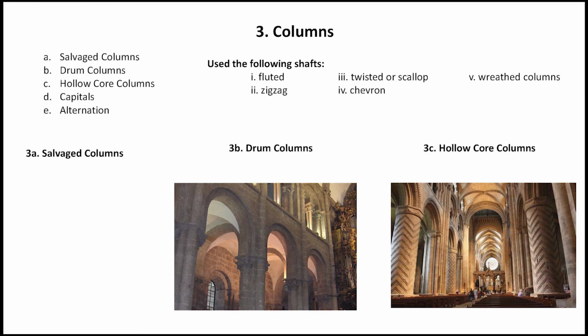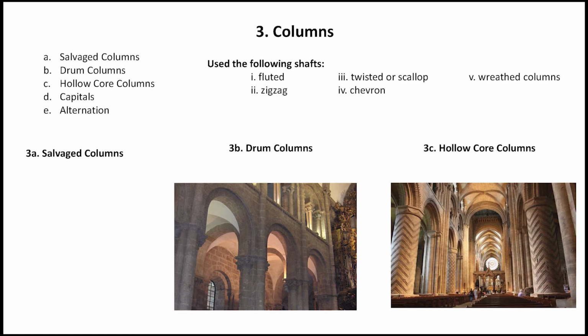We can also see the use of monolithic columns in Romanesque architecture. These columns were cut from a single piece of stone, and they were frequently used in Italy, as they had been in Roman and in early Christian architecture. The other type of columns are the drum columns that we had seen in the temple of Athena Parthenos in Greece, and in most of the columns of the classical Roman Empire, where these drum columns were extensively used.